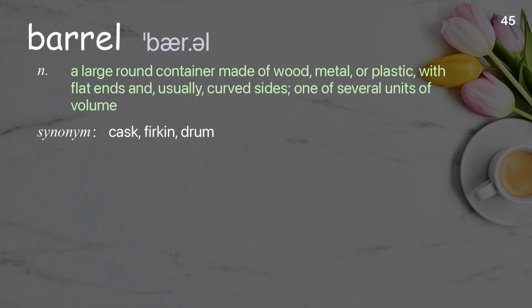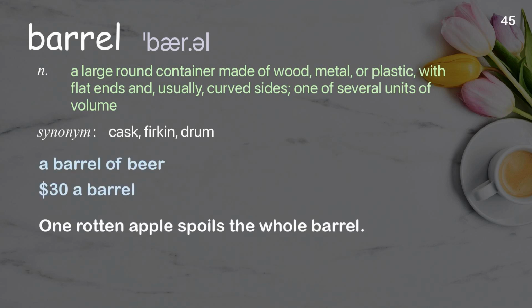Barrel. A large round container made of wood, metal, or plastic, with flat ends and, usually, curved sides, one of several units of volume. Examples. A barrel of beer. $30 a barrel. One rotten apple spoils the whole barrel.